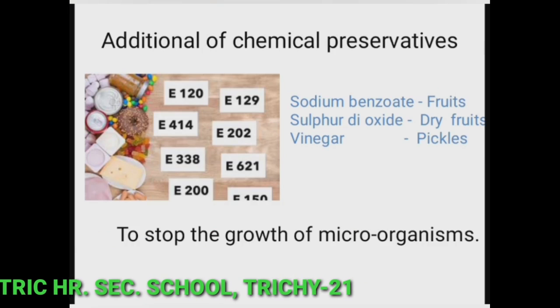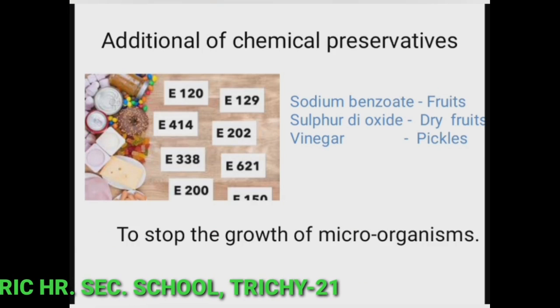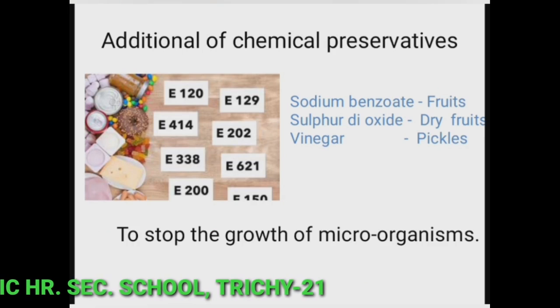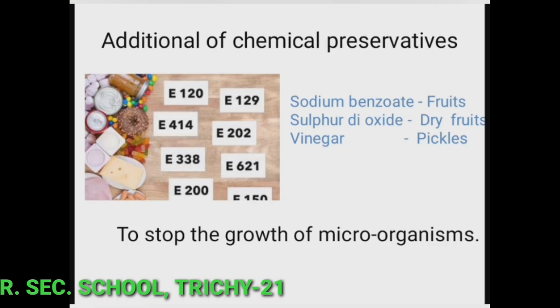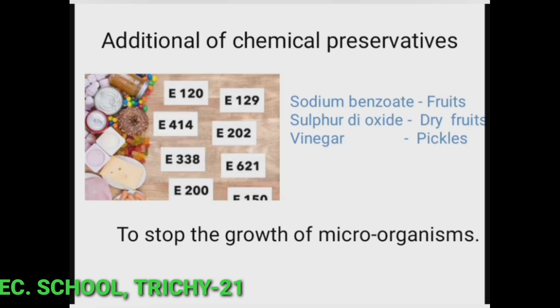So next one is addition of chemical preservatives. Chemical preservatives are added to stop the growth of microorganisms in certain food materials. Example, sodium benzoate is added with fruits. Sulfur dioxide is added with dry fruits. Vinegar is added with pickles.